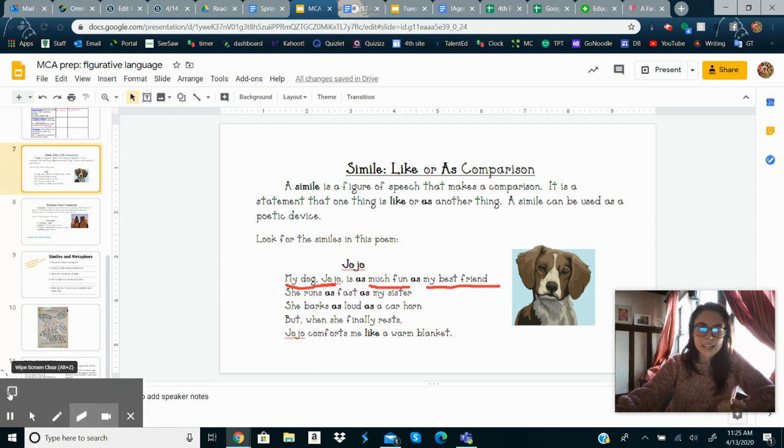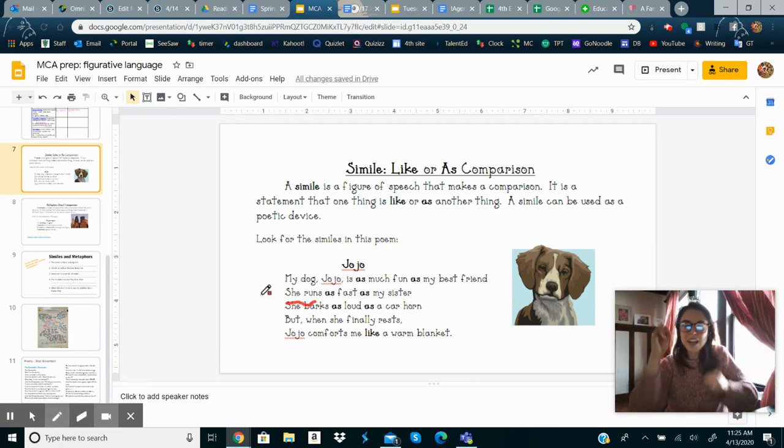The next sentence says, she runs as fast as my sister. Okay, so imagine her running, woo, woo, woo, the dog's running as fast as my sister. So we just have to assume that maybe her sister runs really fast. She's on the track team, she runs awesome fast, like really, really fast, always first place. And the word that she uses in between is as. So remember, a simile uses like or as to compare things. So here she uses as to connect it, okay?